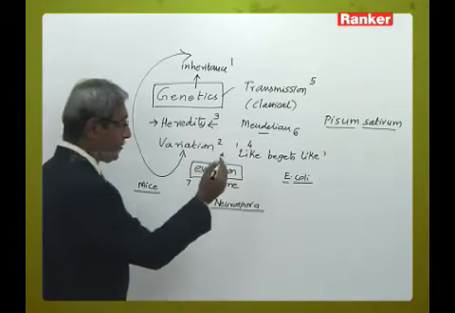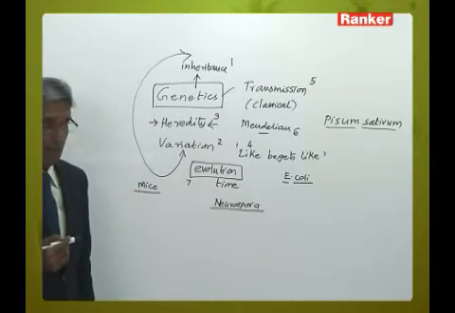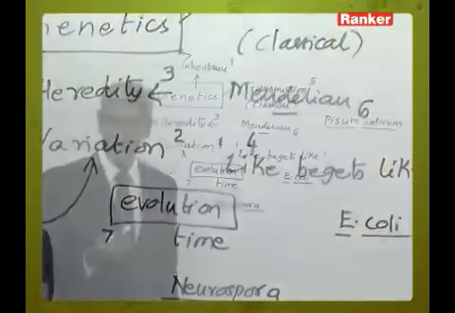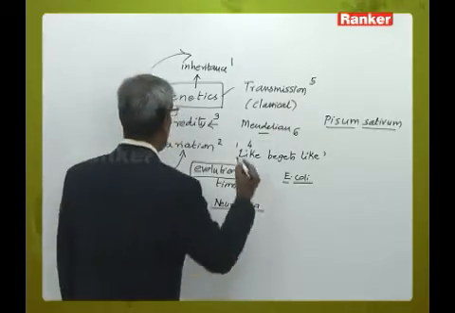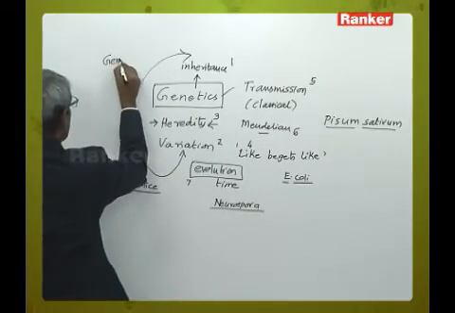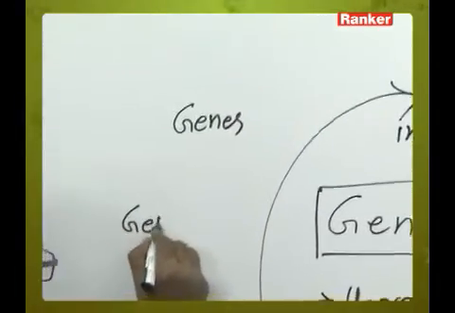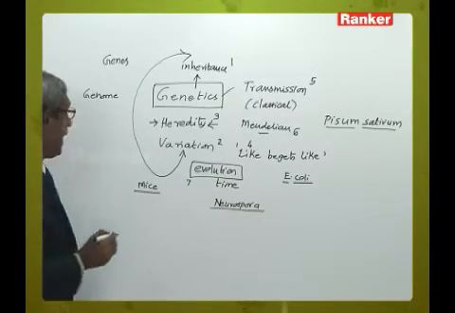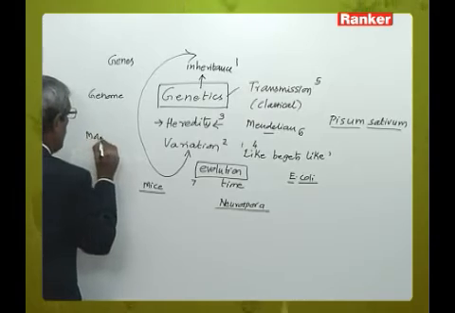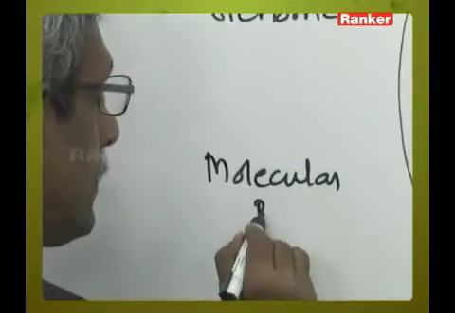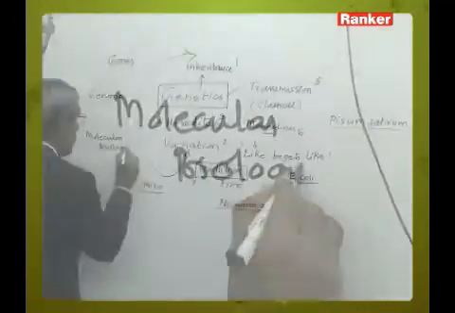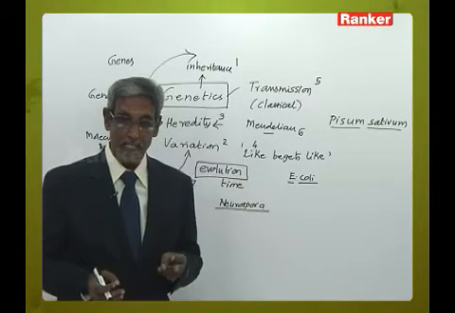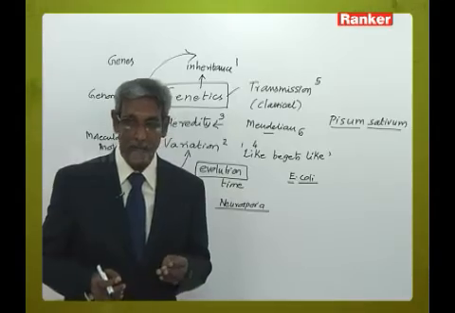The reasons why we have to choose Escherichia coli or Pisum sativum is that these organisms are convenient for the study of the transmission of characters. We can easily identify genes from them. We can know the total genome or the total genetic makeup of the particular organism, and it is the basis for molecular biology. Molecular biology is a science of the 21st century which primarily deals with cells, molecules, and the patterns of inheritance.